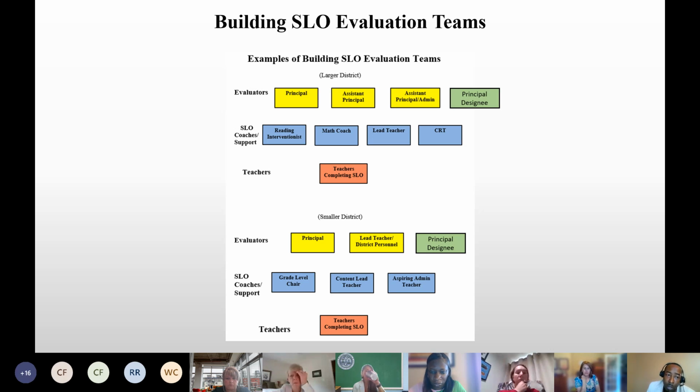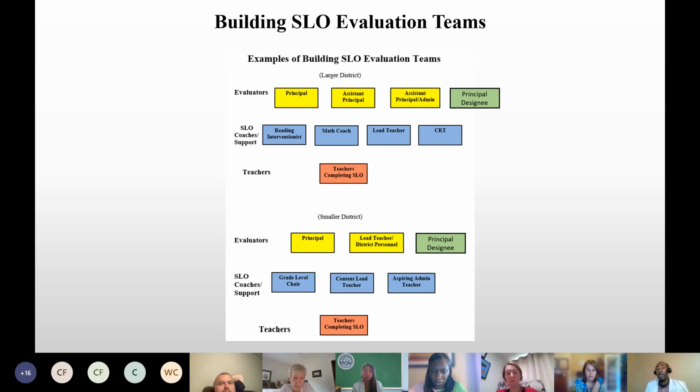Also within your reach might be support staff in the form of a reading interventionist. And that's why we talked earlier about how some of these roles could support the SLO process at your school. So the reading coach, the math coach, a lead teacher on a grade level, in some districts the curriculum resource teacher, could be persons to help teachers write high quality SLOs.